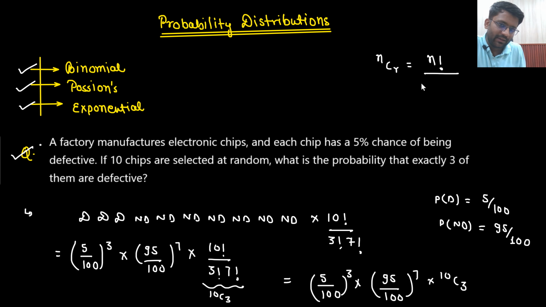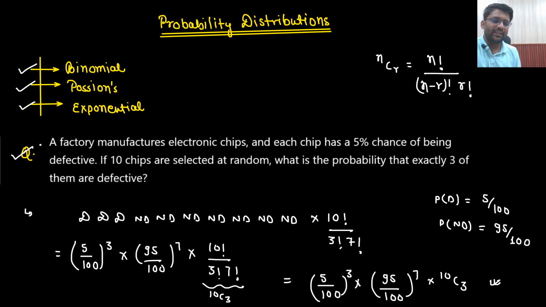N factorial divided by n minus r factorial, r factorial. This is the meaning of NCR, right? I am not talking about Delhi. NCR: N factorial divided by n minus r factorial multiplied with r factorial. This is the meaning of NCR. So similarly, 10C3 would be 10 factorial divided by 10 minus 3, that would be 7 factorial, multiplied with 3 factorial. So this is the answer that you are getting.